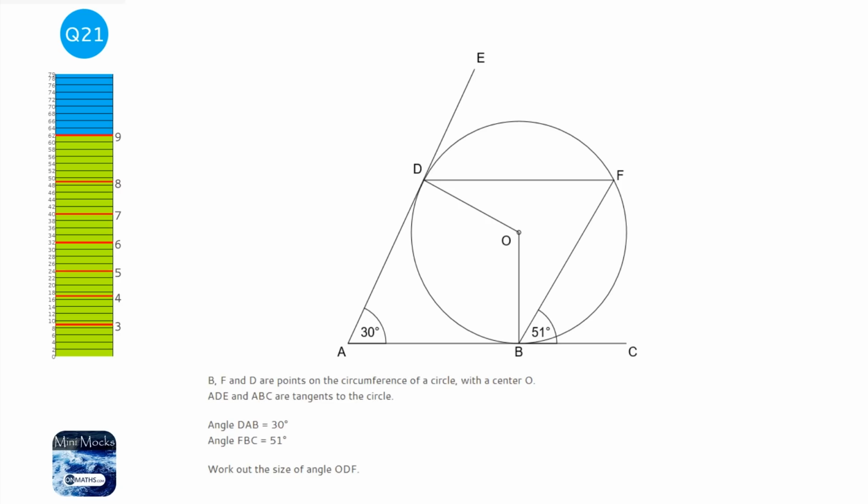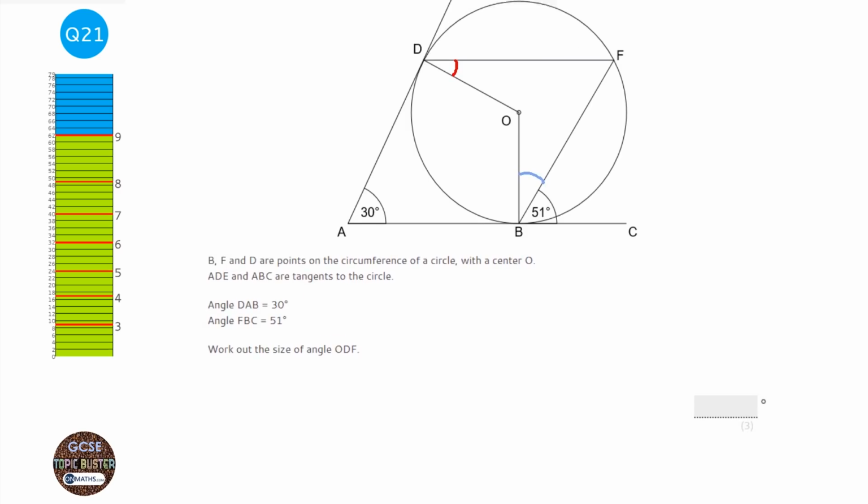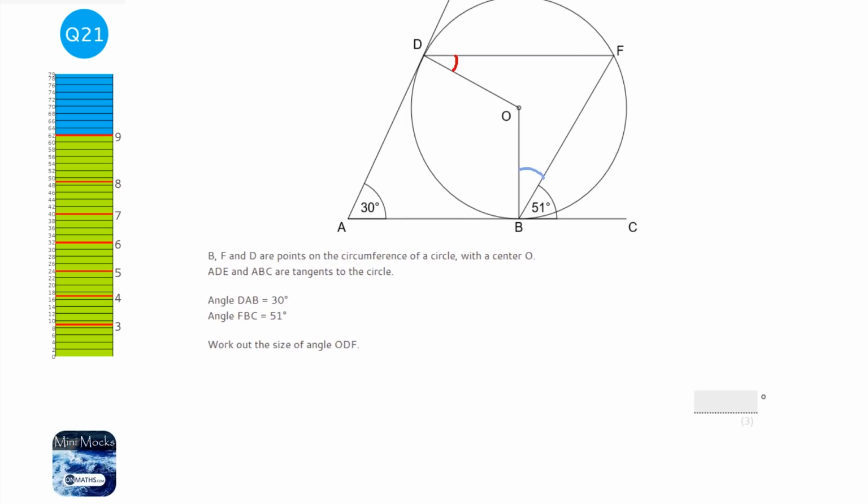We're asked to find ODF, and just to help us, I'm going to mark that on, so it's that angle there. Now, finding this angle here, which we're going to start off with, doesn't mean that it's the same angle as that. You can't guarantee that the arrowhead is going to be symmetrical. So we're going to start off with this one. But how do I show the examiner that's the one I'm starting off with? Well, the letters are there so you can write down what you're trying to find.